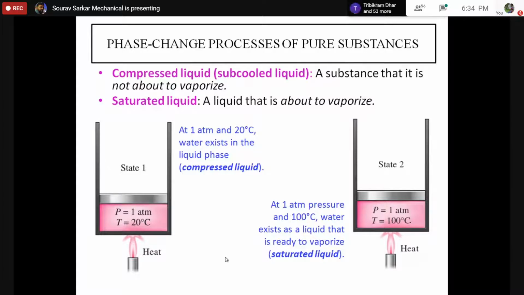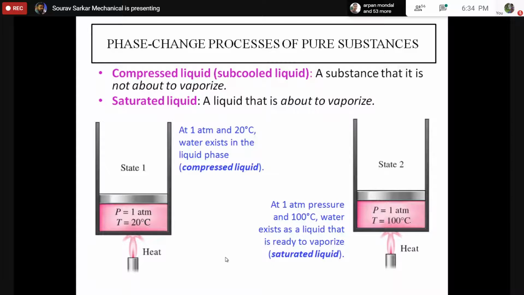If you add some delta unit of heat, the vaporization will start. Now, if we calculate, the liquid mass will be less than the initial liquid mass because some part is already converted into vapor. If we add some delta amount of heat. So this state is basically called the saturated liquid state.